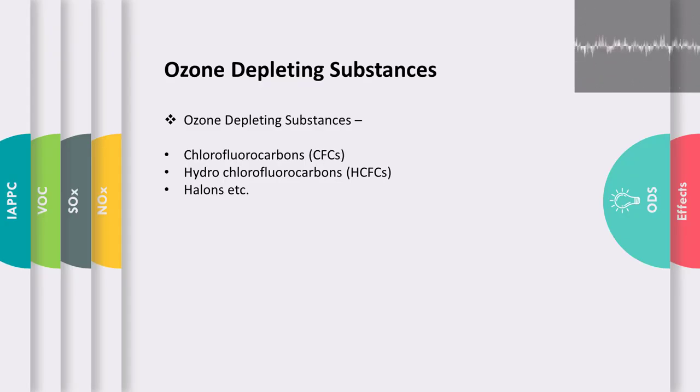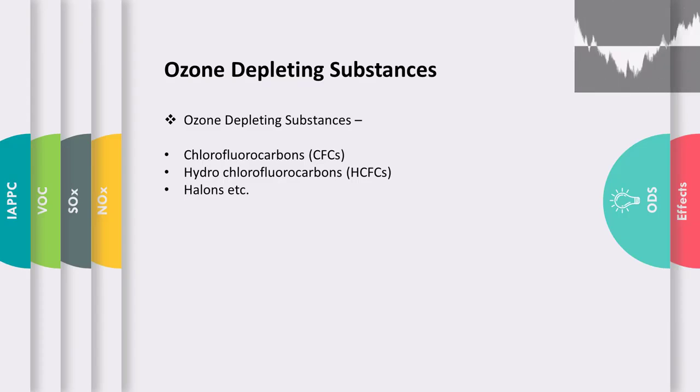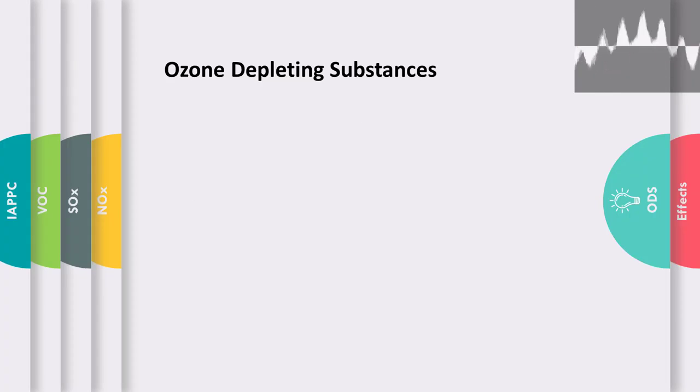Chlorofluorocarbons are widely used as coolants in refrigeration and air conditioner systems, and it is found that hydrochlorofluorocarbons have a shorter lifetime than chlorofluorocarbons, and halogens are gases containing bromine which breaks down ozone in the atmosphere.